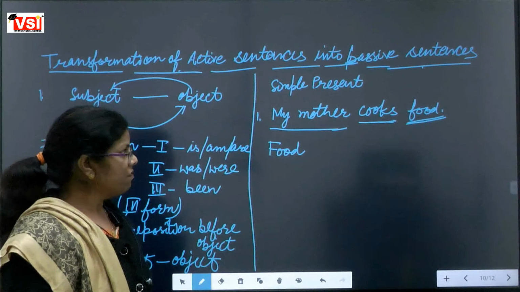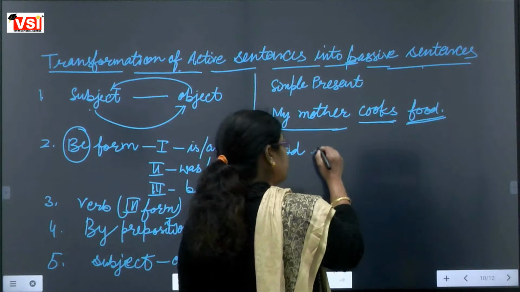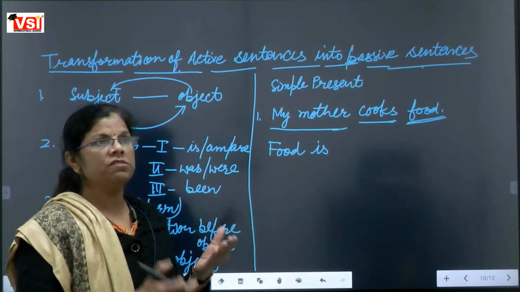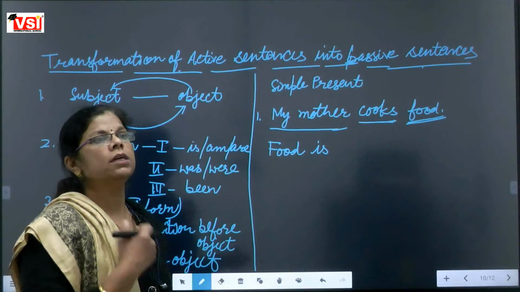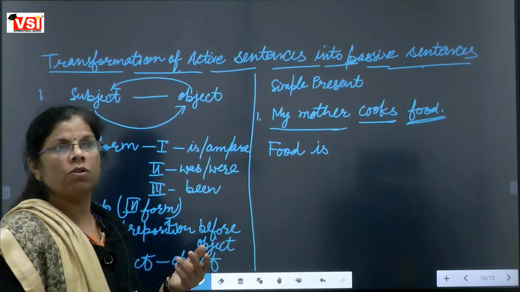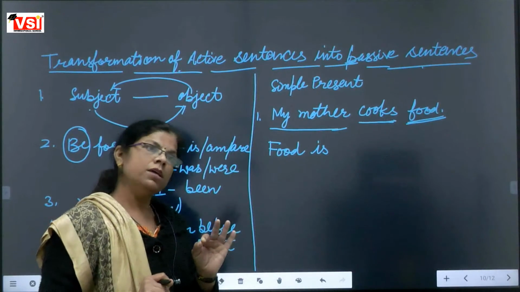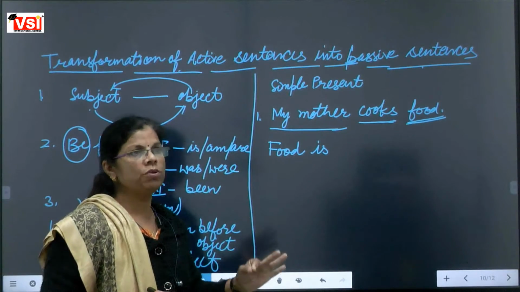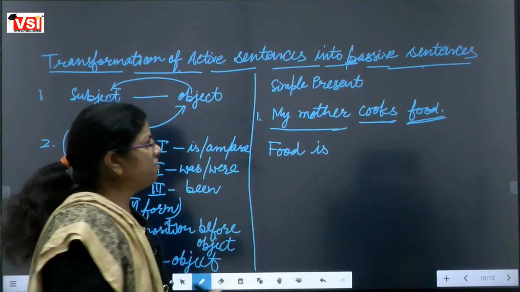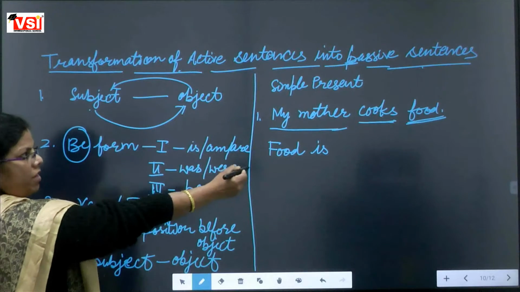Ma'am, is. Because food is called a singular thing. Yes, ma'am. It can contain salad, chapati, rice, pulses, curd also. But that complete unit will be called food. There are many items, but the complete unit is called food and we consider it a single unit. That's why we will use food is. So second rule we have used.